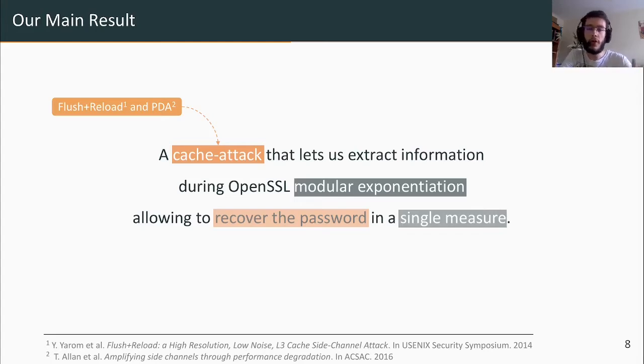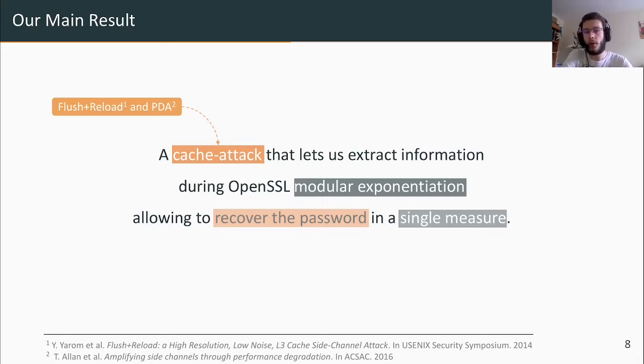Once you get the idea for the flush and reload attack, the performance degradation attack is quite easy because it's basically the first part of the attack, the flush part. The idea is to flush again and again some particular instruction in order to degrade the overall performance of the victim process on this instruction. So the performance degradation attack will not allow us to track the execution per se, but it is more of a tool that we can use to make the measurement easier, to increase the leakage and basically make the overall attack much more accurate. We'll talk a little bit later about how we combine these two attacks.